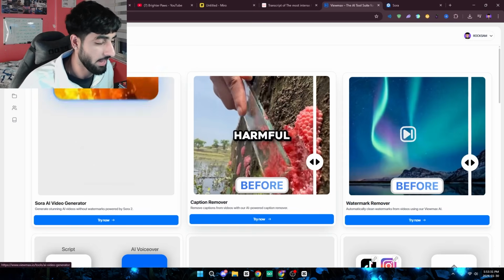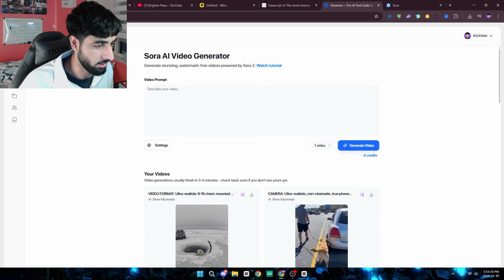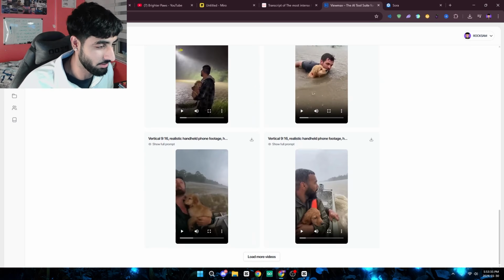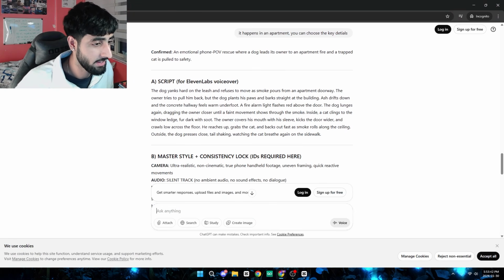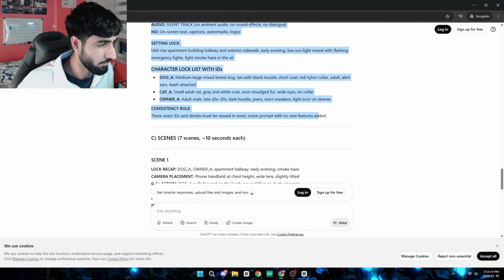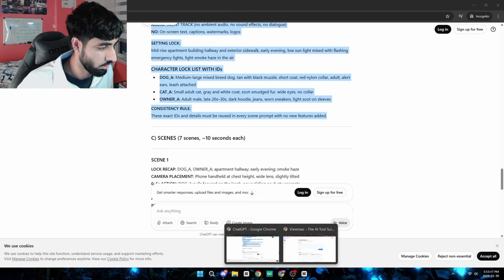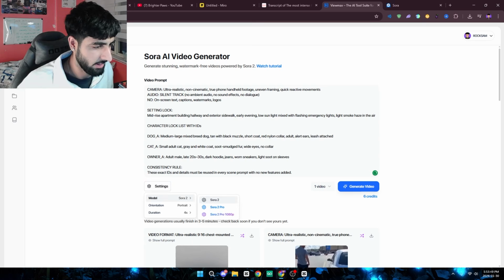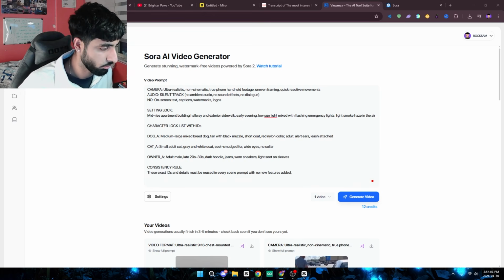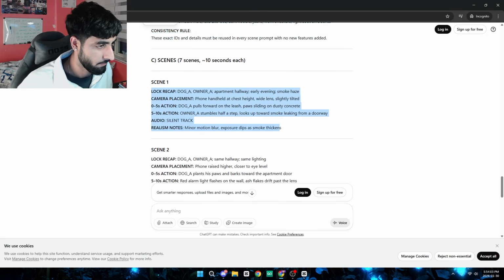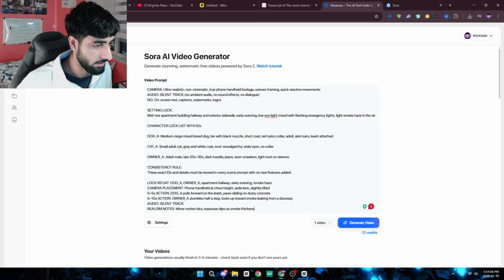Once you guys have Viewmax, you want to go ahead to the Sora video AI generator. As you can see, this is literally what I use for all my videos as well. It's fairly simple. We're gonna go ahead and paste a prompt here. Let's go back to ChatGPT and get the master style prompt just like this. So we're gonna go back to Viewmax and paste this. Settings, again, I like to leave it at Sora 2. You can do these ones as well, but I think you gotta have the bigger plan. But Sora 2, portrait, 4 seconds. I like to do 8 seconds. We're gonna do 1 video, and then again, that's the master style. We're gonna also paste the scene 1. There we go, and you can go ahead and generate this.